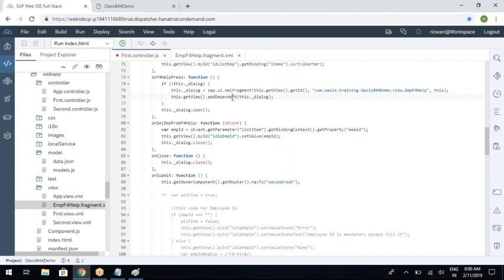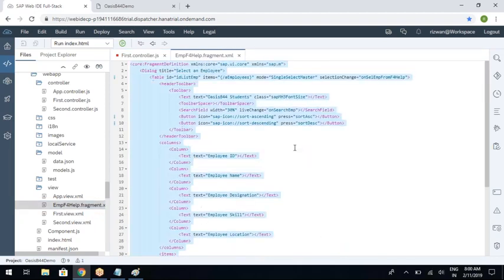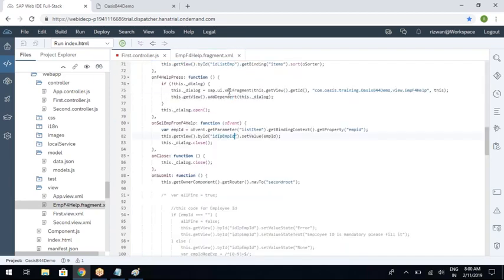Since it is a 1:1 relationship between the view and controller, the major part of the code is written in this employee fragment itself. This you have written separately. You are not writing this entire code again. The only thing you are doing is opening the fragment and checking whether it is already opened or not. So these two lines of code are must and should. Wherever you are implementing this employee F4 help, you need to check whether this fragment is already loaded or not.